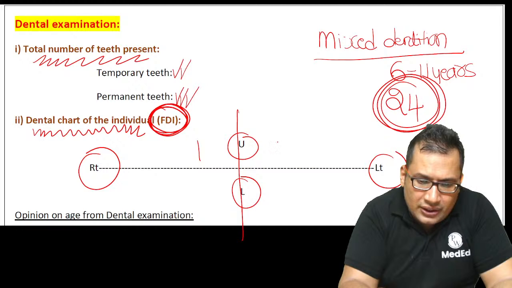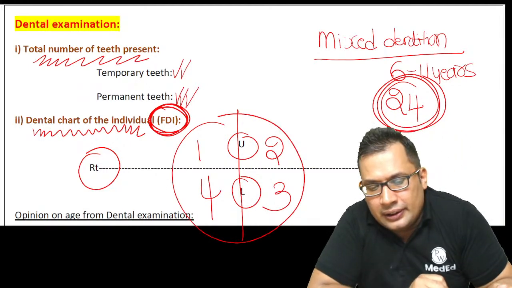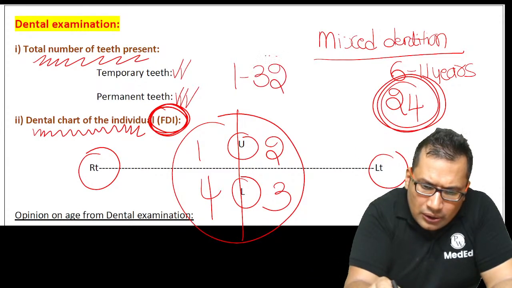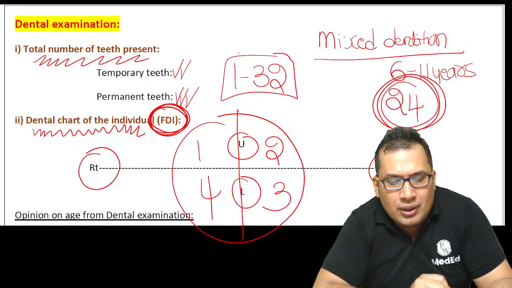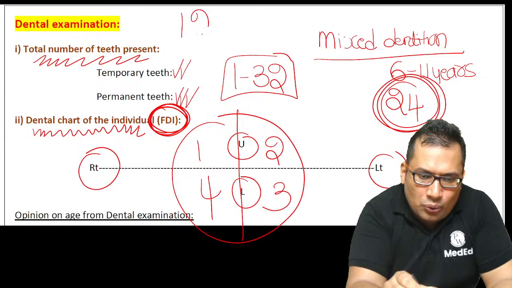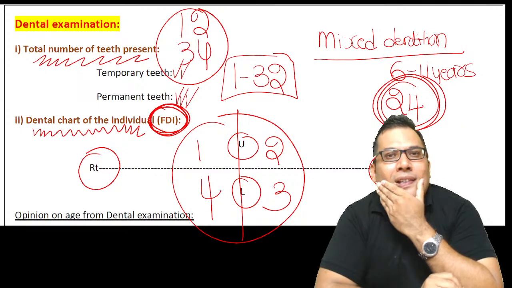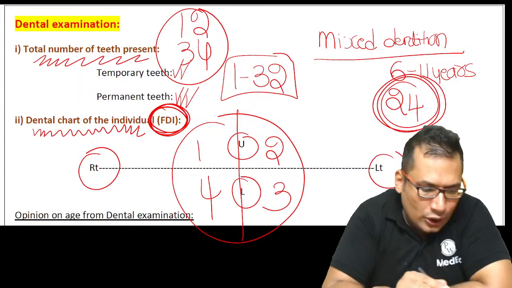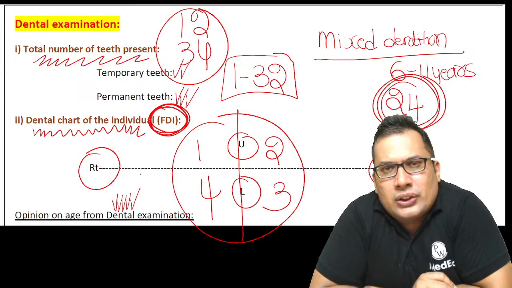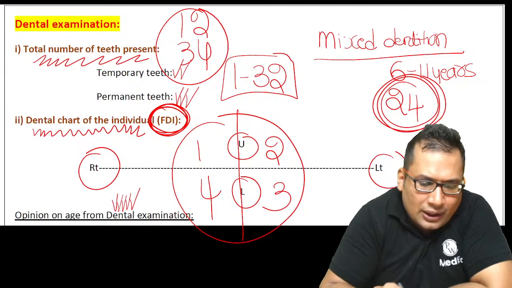This is 1, 2, 3, 4 in the FDI. We can also mention 1 to 32; that is known as the universal method. What is modified FDI? That is 1, 2, 3, 4 like this. You can go through this in your standard textbook or our previous classes. Depending upon the eruption of the teeth, you can give your opinion according to the dental examination.